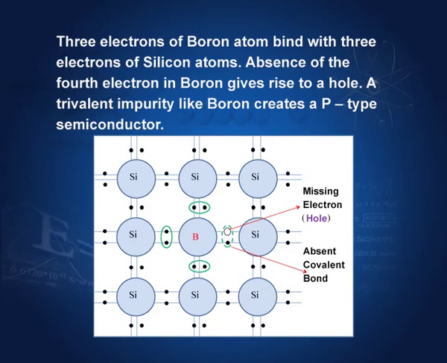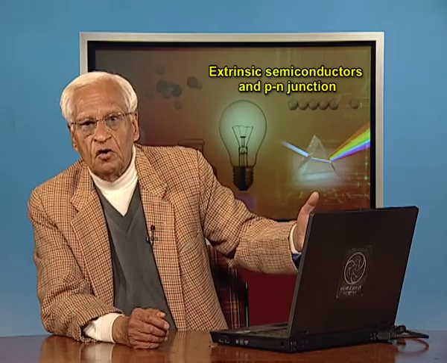Let us go back to the silicon structure. 4 outermost electrons for this, 4 for this, and 8 for all of these. This is when it is intrinsic, no impurity. Now, you add an impurity like boron. What happens? These 3 electrons are paired by covalent bonds with the electrons of the outermost shell of silicon.